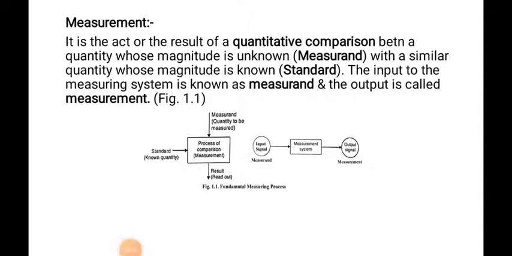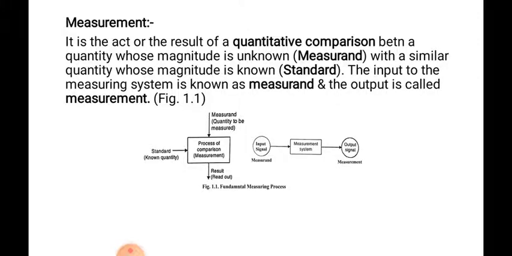In this block diagram, we have the input signal, then the measurement system, and the output signal, which is nothing but the measurement. Are you getting it, everyone?